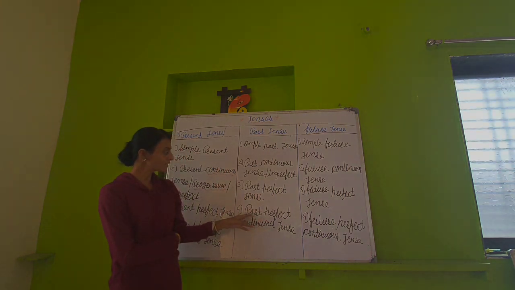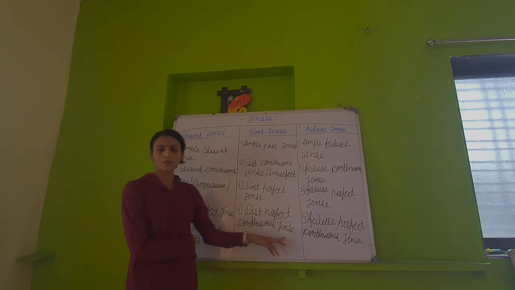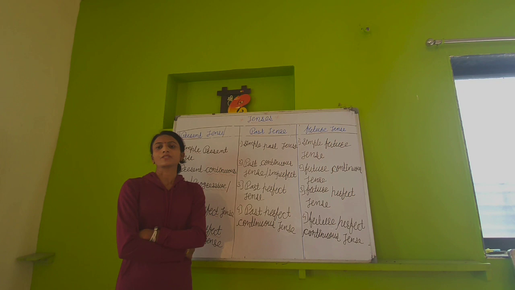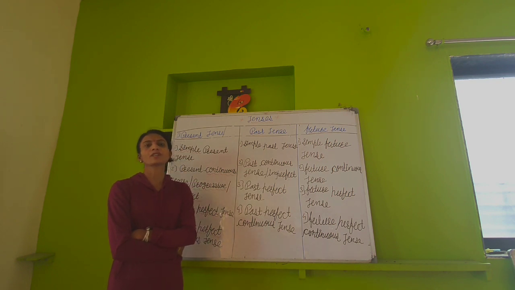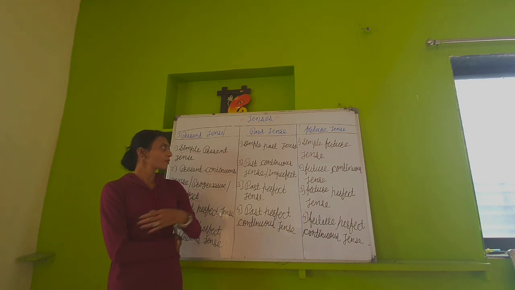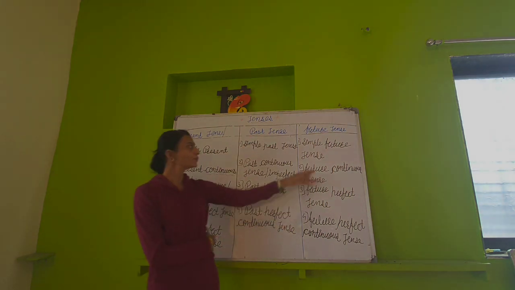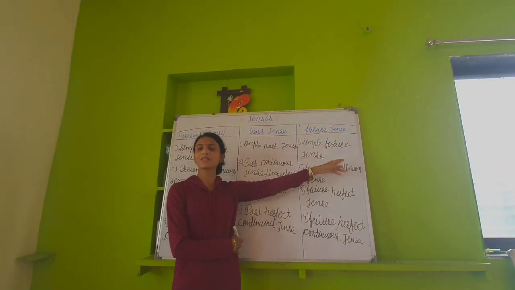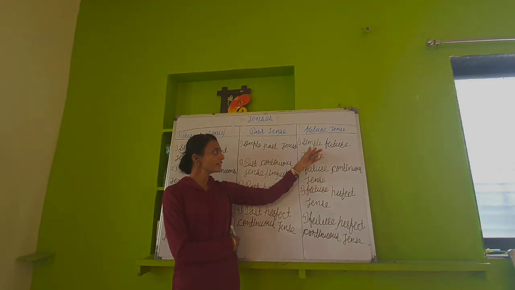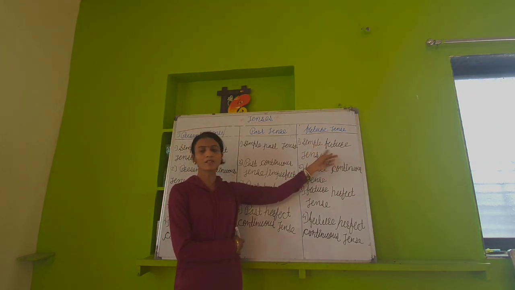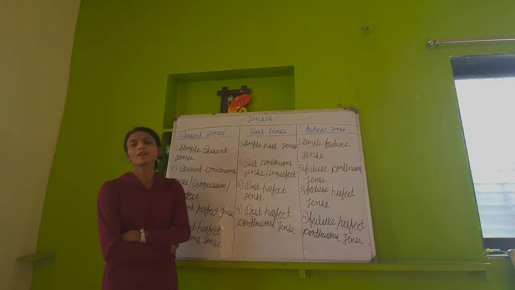Now we will see the last tense, the past perfect continuous tense. An action begins before a certain time in the past and continues to that time. So the second tense is also complete. Now we will see the third tense, the future tense. The first type of tense, simple future tense. It is also called habitual future tense.